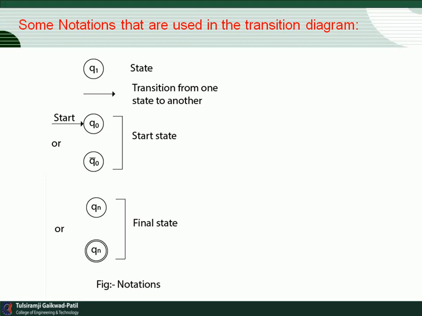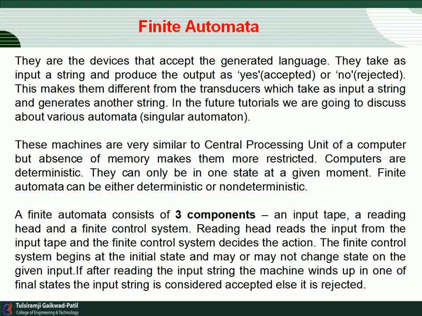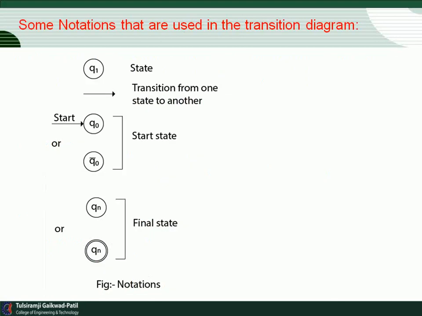To draw a single state, we draw a circle, and inside the circle we write the state number. To show a transition from one state to another, we draw an arrow, that is, an edge. Next is the start state. If the state is the initial state, we draw an arrow into it. If the state is a final state, we give it a double circle. So these are the notations that are used in a transition diagram. So this is all about the notation.